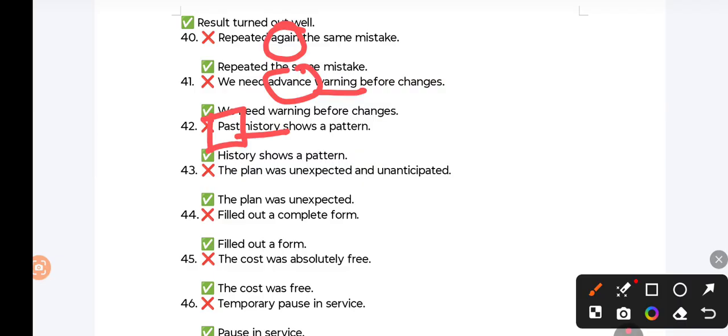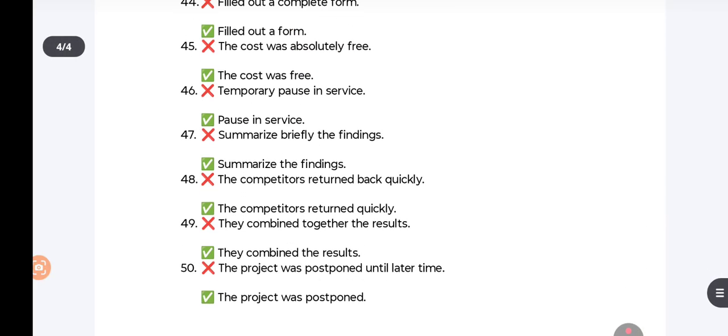"The plan was unexpected and unanticipated." Either say "unexpected" or say "unanticipated." Using both words makes it only wordy. "Fill out a complete form." "Fill out a form." "The cost was absolutely free." Free means absolute. So the use of the word "absolute" is superfluity.